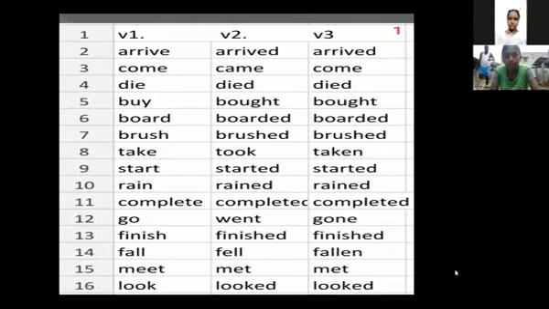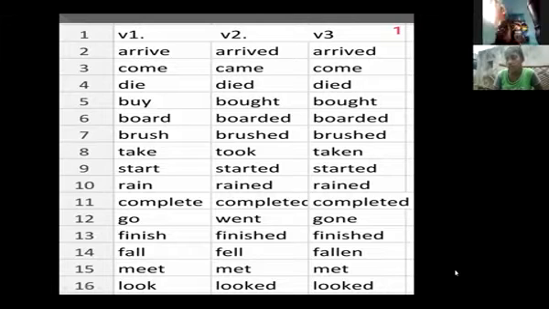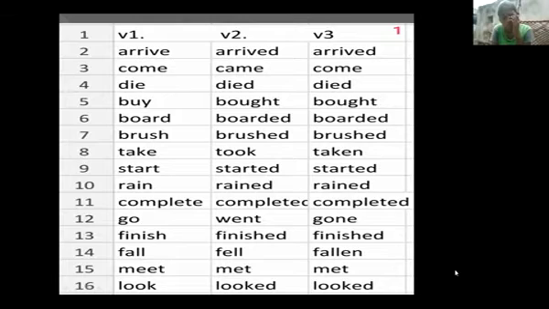Next, V1, start. S-T-A-R-T, start. For that, V2 is started. And V3 is started. Rain, rained. Complete, completed, completed. Go, went, gone. Finish, finished, finished. Next, fall, fell, fallen. Meet, met, met. Look, looked, looked. So here is a list of words.